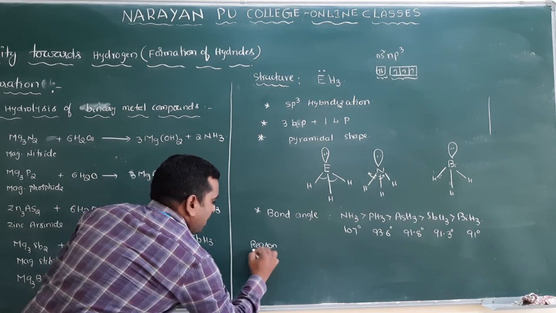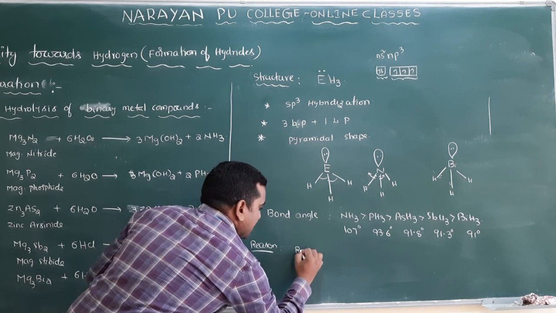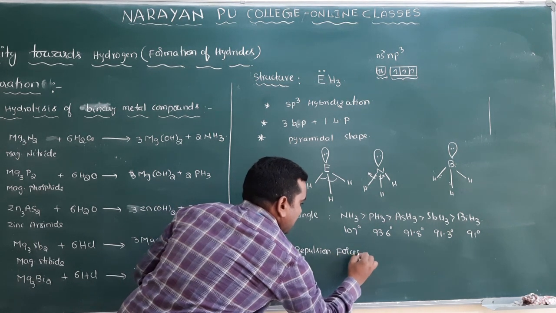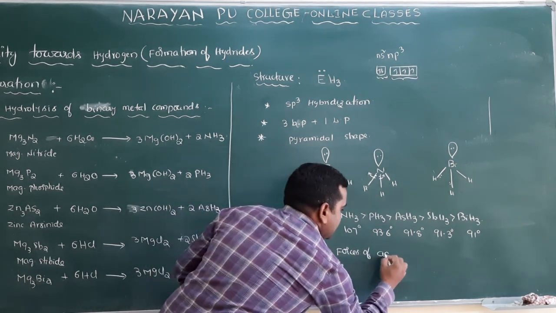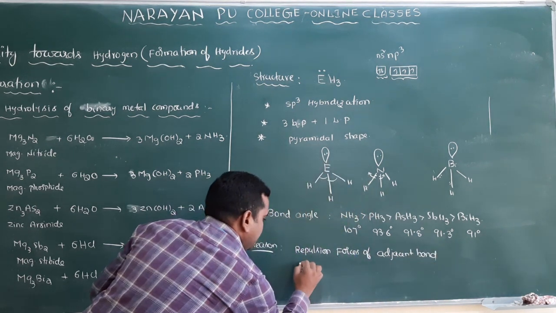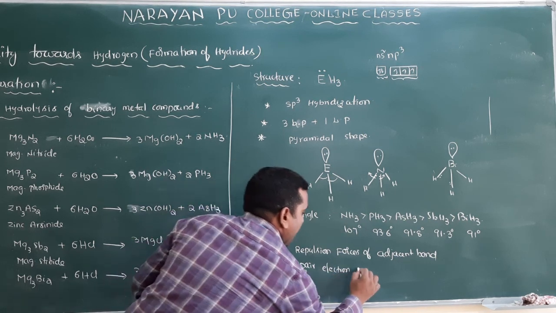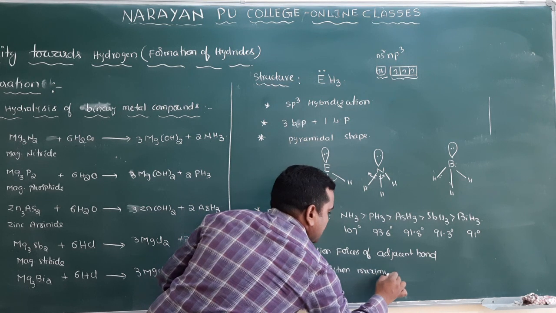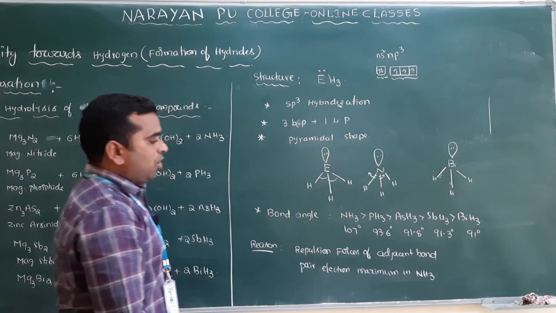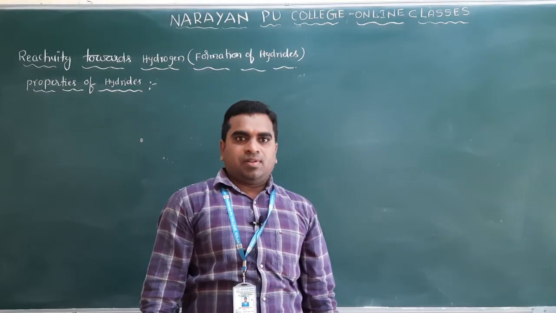The reason for this is that the repulsive forces of adjacent bond pair electrons are maximum in ammonia. So that's why the bond angle is high in ammonia and low in bismuthine.